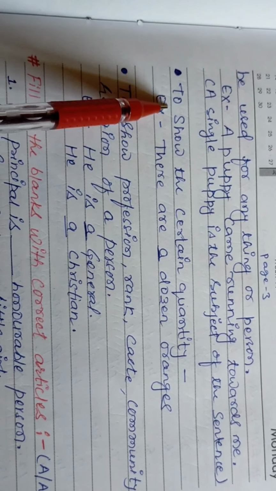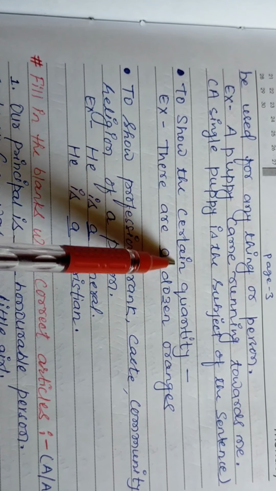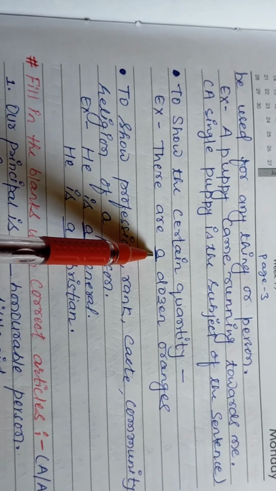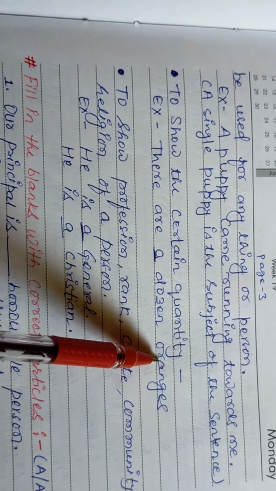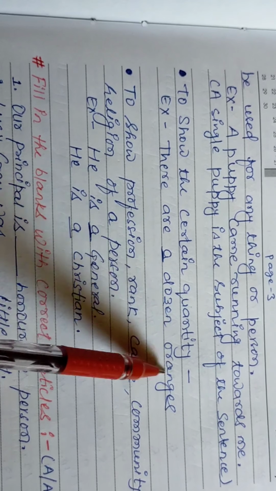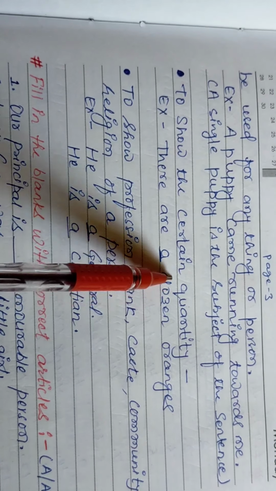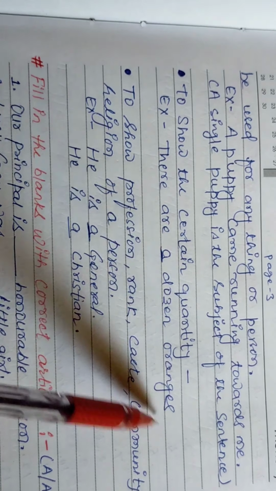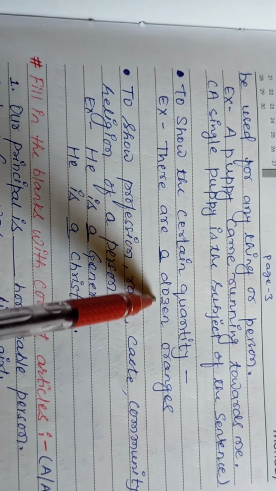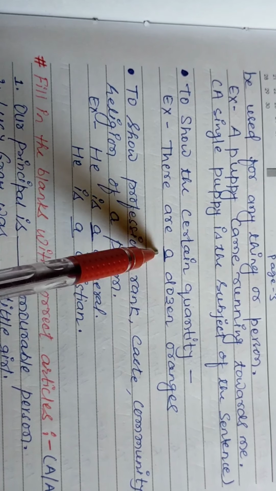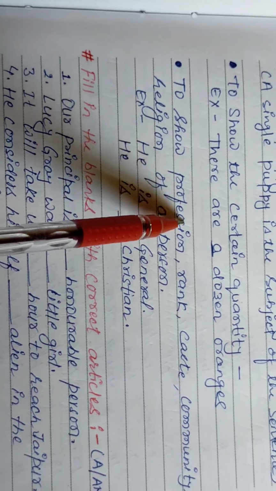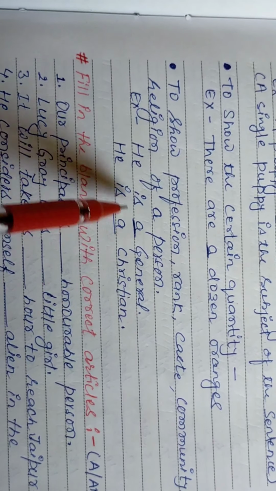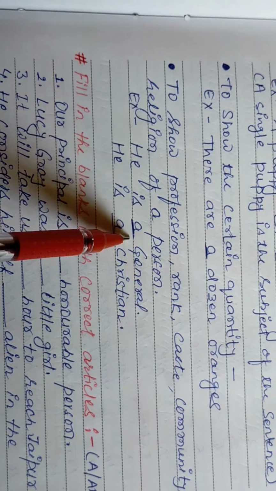Now the second point: to show a certain quantity, to explain any certain quantity, we are going to use the article a or an. There are a dozen oranges. Oranges is in the plural form, but it is in a dozen, that's why a dozen. No, a is not used for the oranges, a is used for the dozen. It means we are talking about 1 dozen. Next, to show the profession, rank, caste, community, or religion of the person. Now with an example: he is a general.